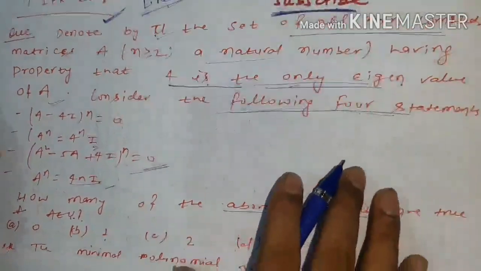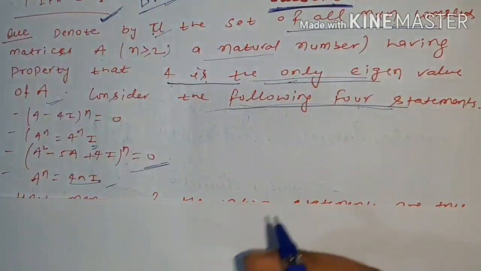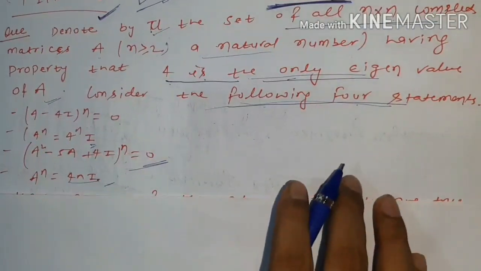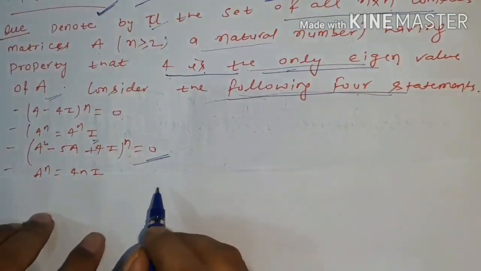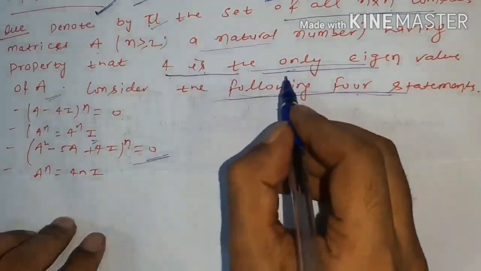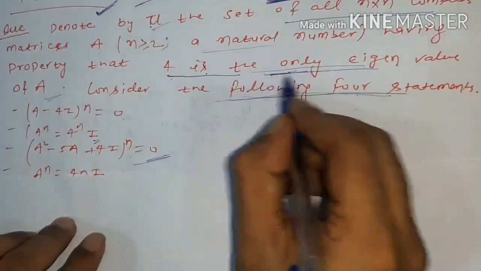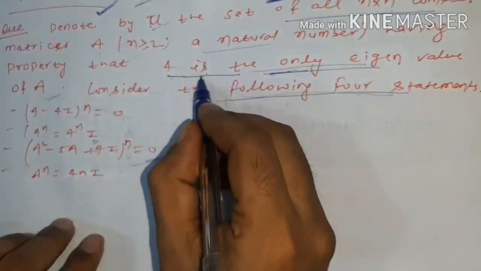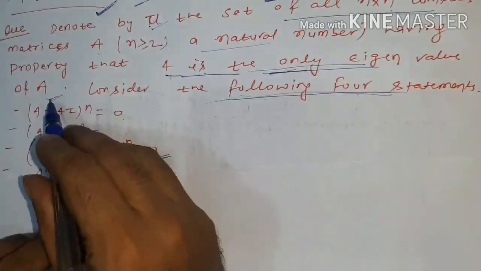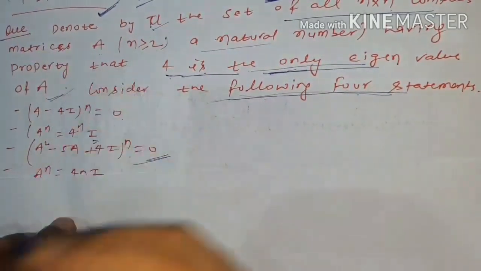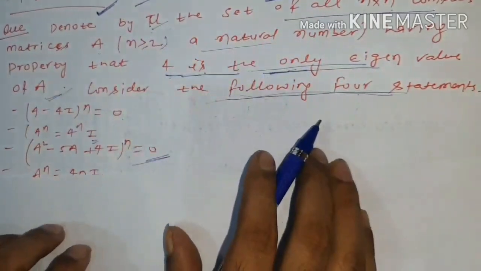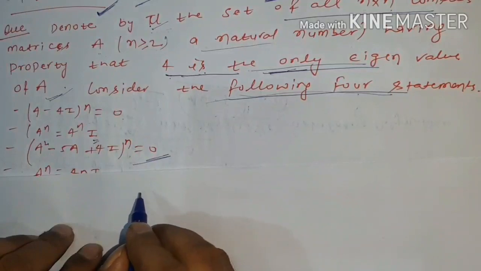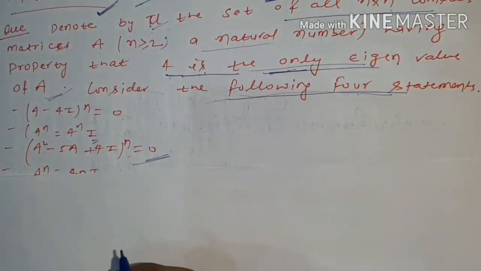So now I start the solution of this question. Firstly, come to the important point. What is the important point of this given question? 4 is the only eigenvalue of the matrix A, for all the matrices which belong to the set U. What is the characteristic polynomial?